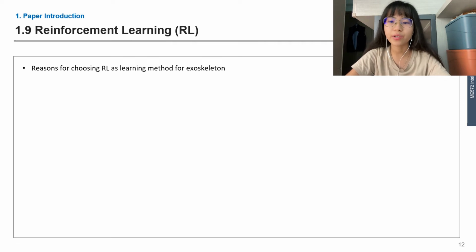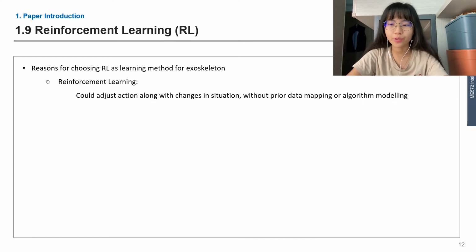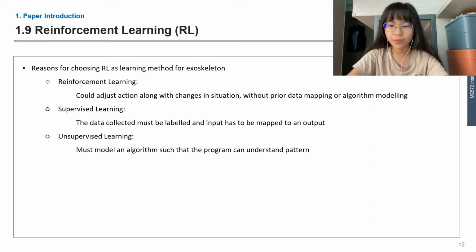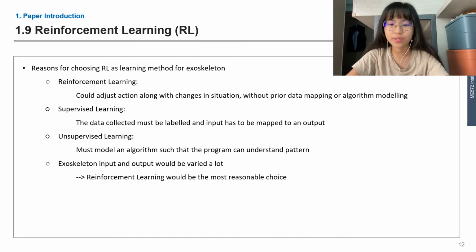The reason for choosing reinforcement learning instead of other machine learning algorithms is that it can adjust its action along with the changes in situation without prior data mapping or algorithm modeling. Supervised learning requires the data to be labeled, and all input has to be mapped to an output. Unsupervised learning requires the algorithm to be modeled such that the program can understand patterns. However, since the input and output of the exoskeleton will vary a lot, reinforcement learning will then be the only and the most reasonable choice.